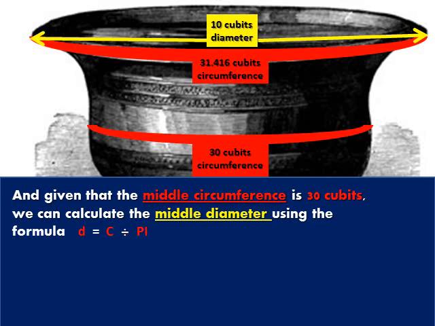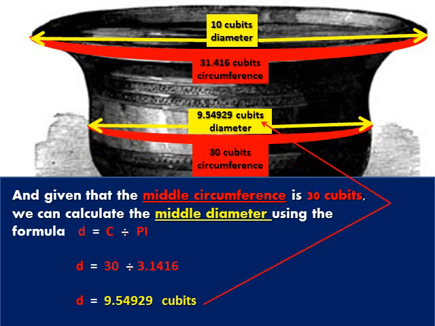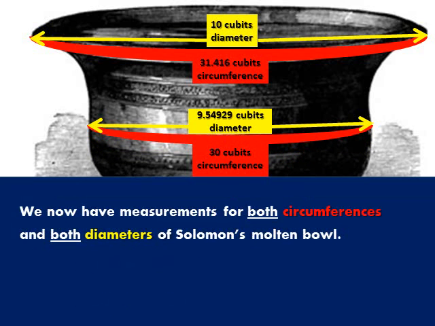And given that the middle circumference is 30 cubits, we can calculate the middle diameter using the formula diameter equals circumference divided by pi. So diameter equals 30 divided by pi, 3.1416, or diameter equals 9.54929 cubits across the middle. We now have measurements for both circumferences and both diameters of Solomon's molten bowl. Keep these 4 measurements in mind. We will come back to them shortly.